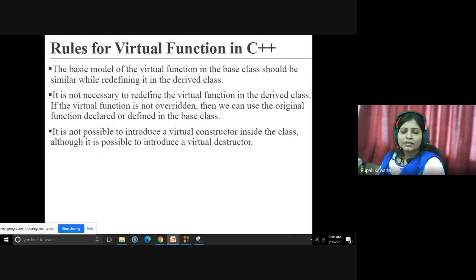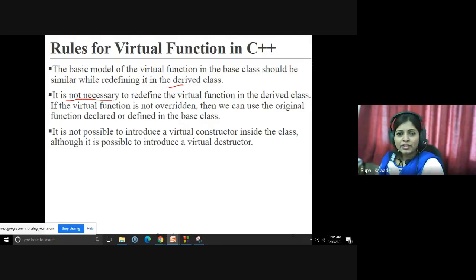Then, the basic model of the virtual function in the base class should be similar while redefining it in the derived class. That is, the signature should remain the same. If you are writing void add in the base class, you must write void add in the derived class. If you change the signature in the base class, suppose to int add(int a, int b), then the same signature must be there in the derived class. So that basic model should remain the same.